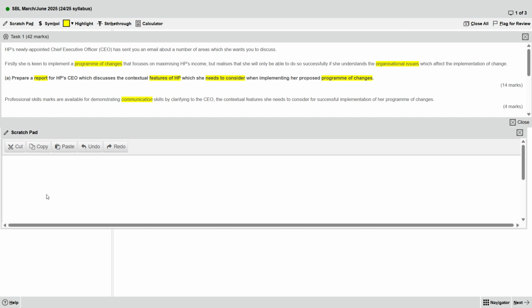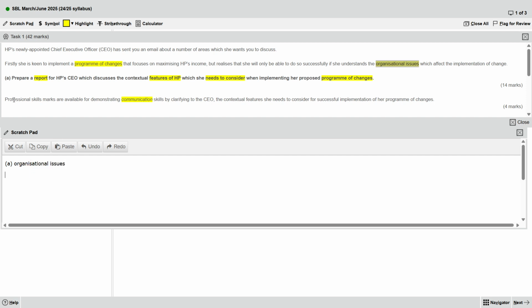So in the Sketchpad, let's say part A. We will type the different, non-repeated words, and also skepticism, if any. This one, program of changes, is repeated, right? So don't type it. So what will we type? We'll type organizational issues.